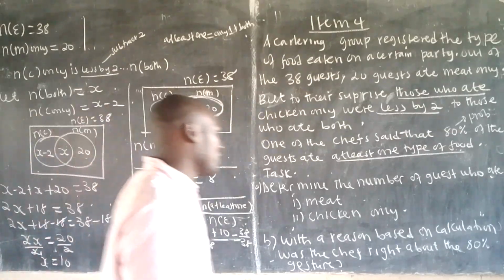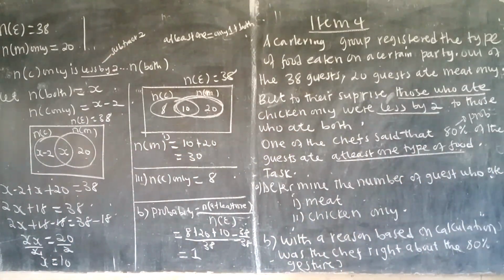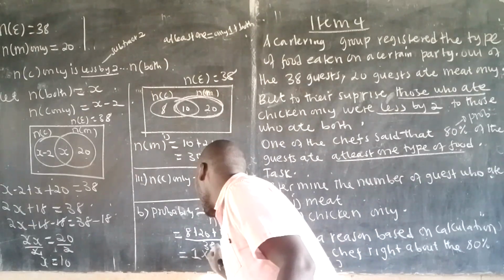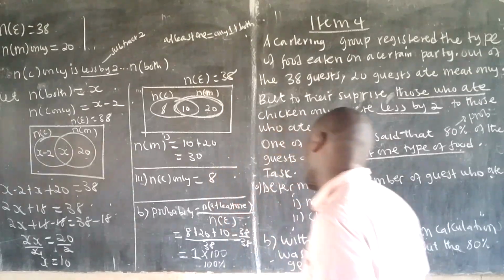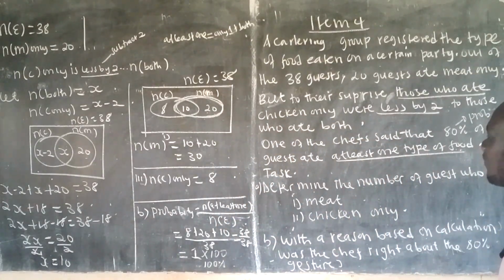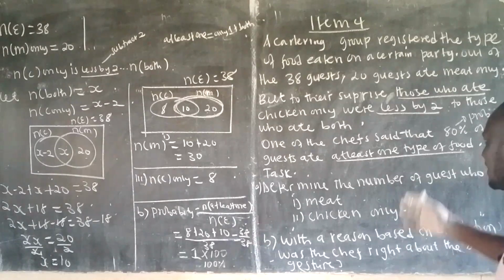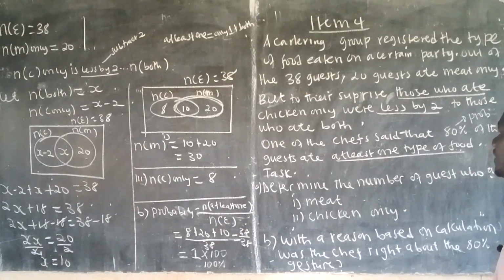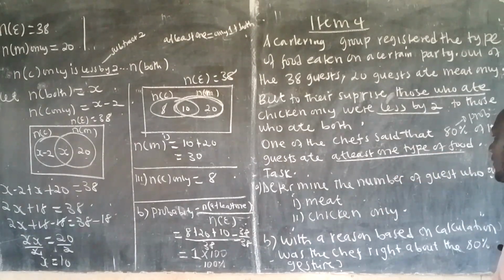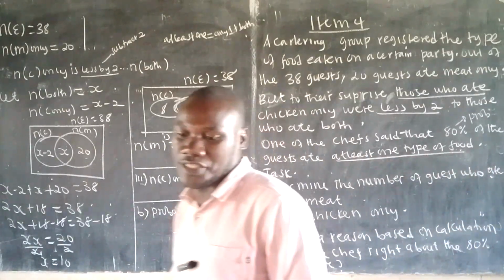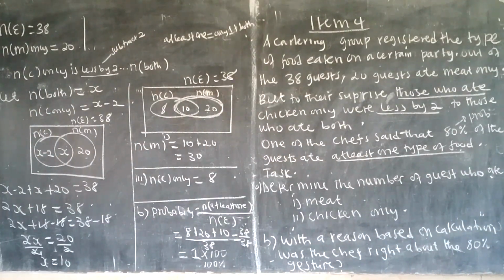Now the answer you have after finding a probability, you also change it into a percentage by multiplying by 100. So times 100, you get 100%. It means that almost all the people ate at least one type of food. So what's your conclusion? You say the chef was not right about his guess. He thought it was 80%, but we are seeing 100%. Okay. That is really great.